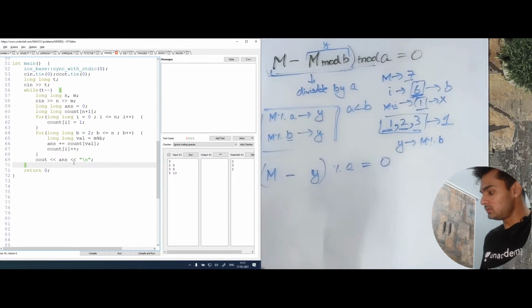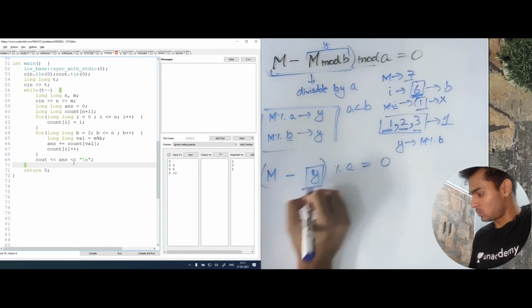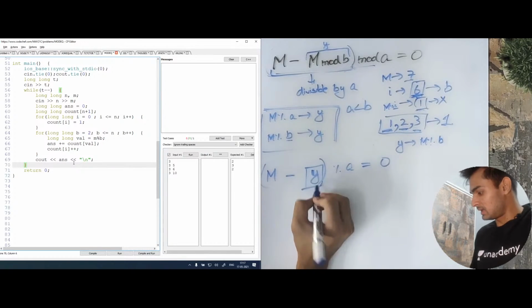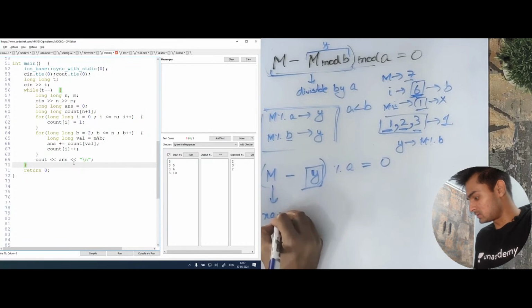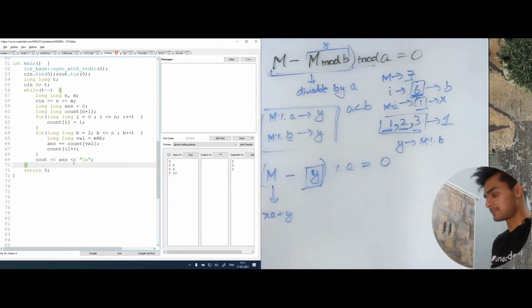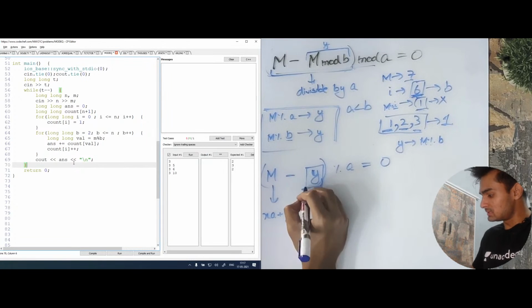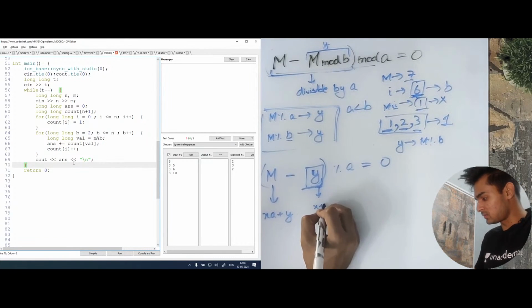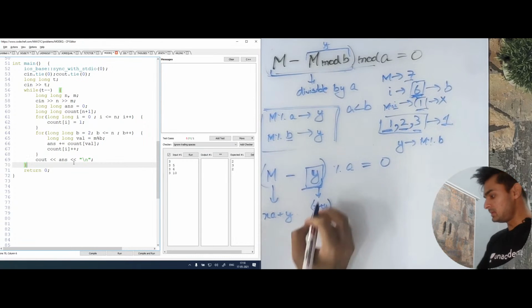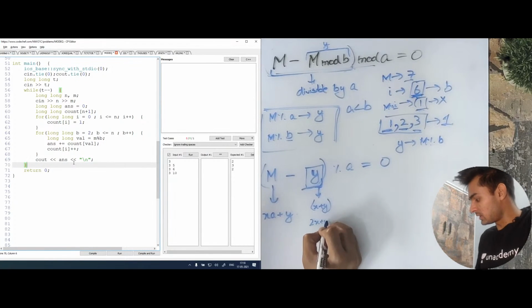Now there is a possibility. We know that this m is of the form x times a plus y. Why are we only considering this y? Maybe this y is actually a plus y. Maybe this y is 2a plus y.